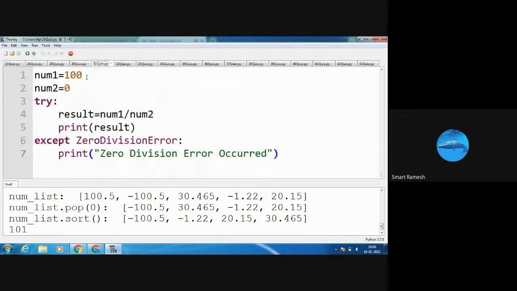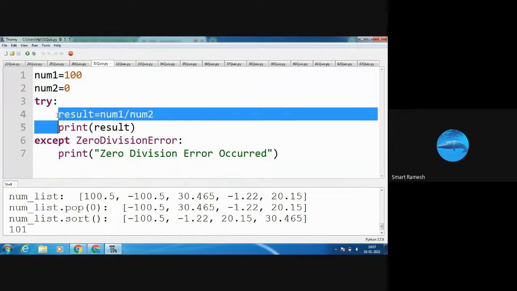Next, num1 equal to 100, num2 equal to 0. Try. result equal to num1 divided by num2. What is num1? 100 divided by 0. What will happen? See, it throws an error. Okay, so here I'm going to print the result. See, in this line there is an error. Okay, in this line, so it throws the exception.